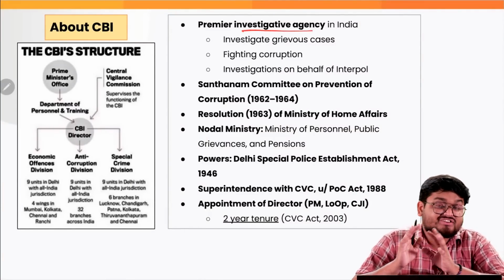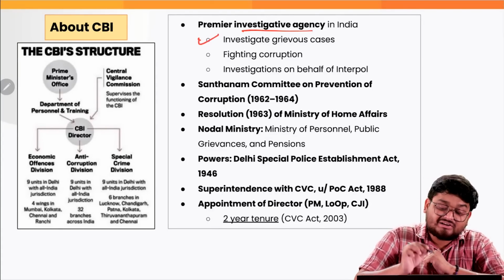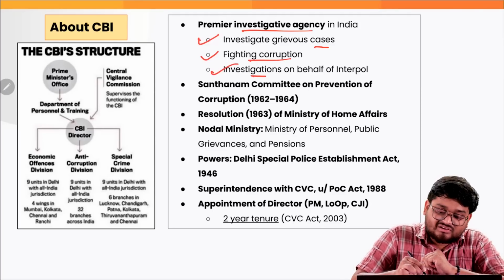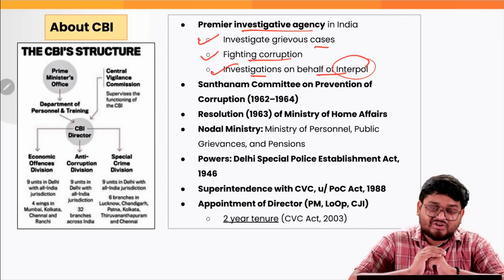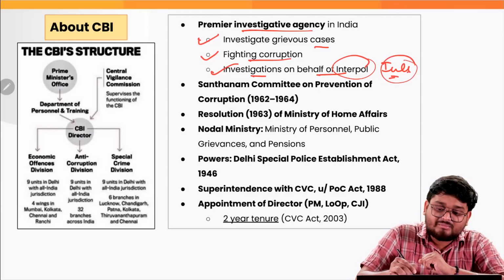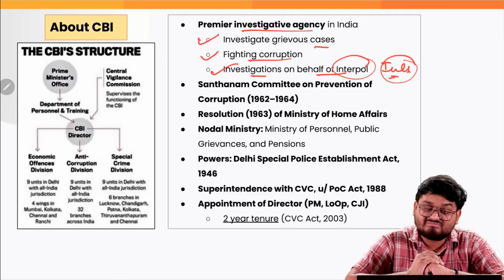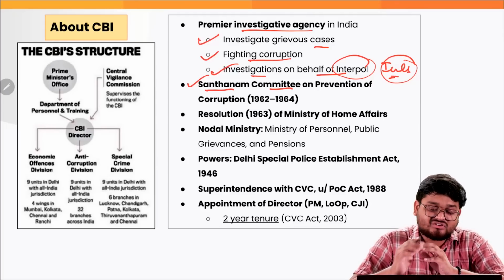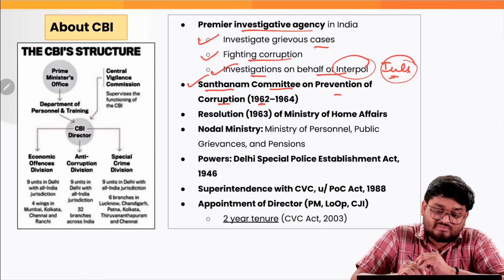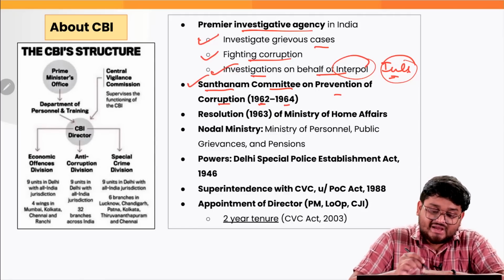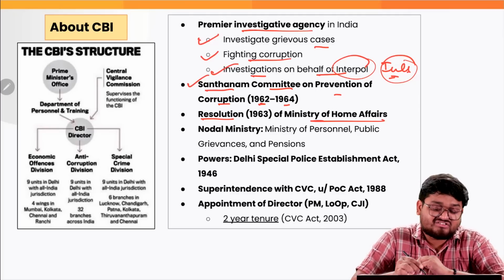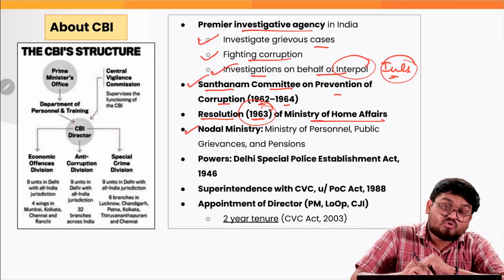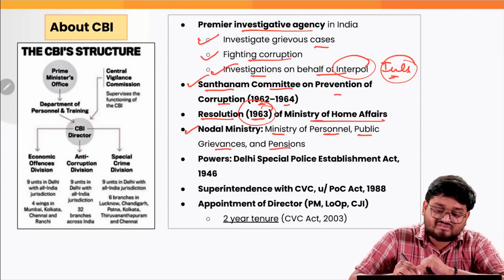The CBI is a premier investigative agency in India, as we all know, for investigating serious or grievous crimes, fighting corruption cases, and also conducting investigations on behalf of Interpol, right? So when it comes to international collaboration on criminal affairs, the CBI is also involved. The CBI was formulated according to the Santhanam Committee recommendations on prevention of corruption, formed in 1962 to 1964. Also, the Ministry of Home Affairs, in its resolution of 1963, conceptualized the formation of the CBI, right? The nodal ministry is the Ministry of Personnel, Public Grievances and Pensions.